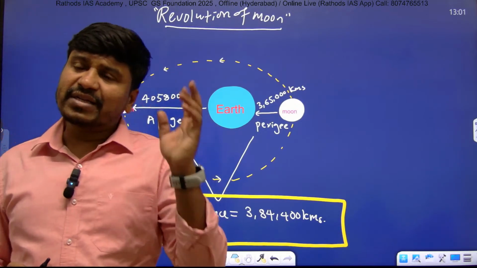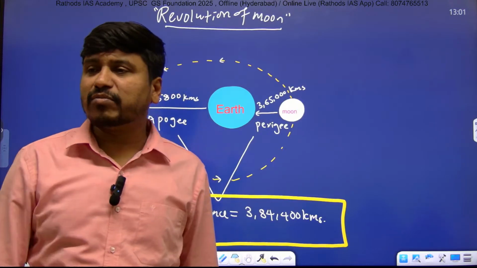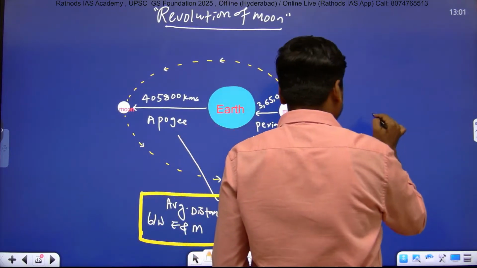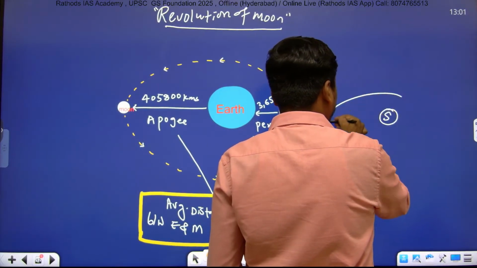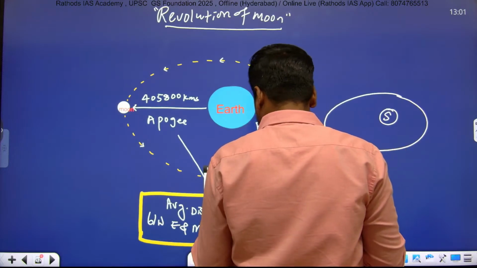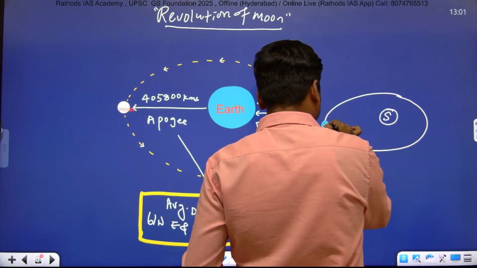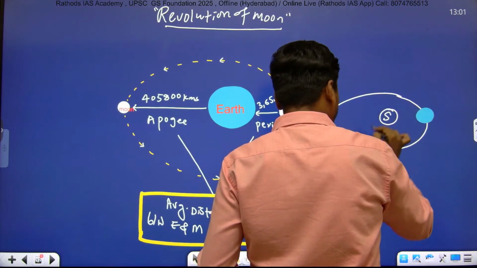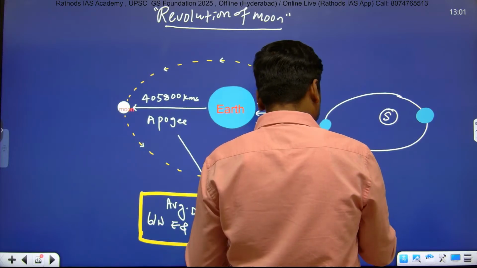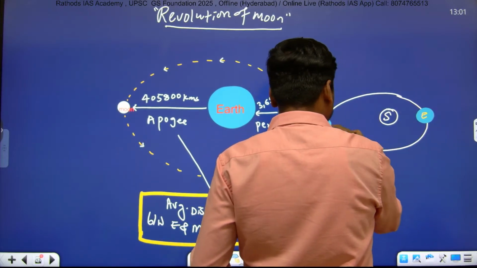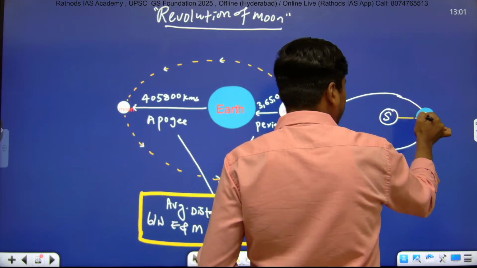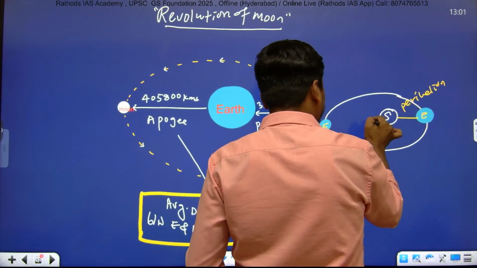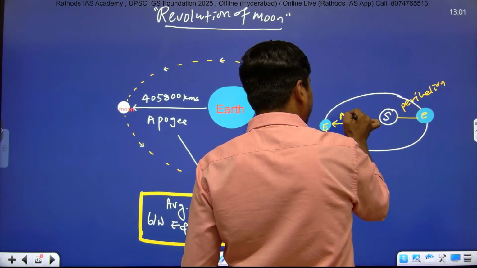For the sun we can say the date, because it's very difficult to say the dates for the moon. When we talk about the earth and sun, just listen. Here is the sun, and this is the earth. Sometimes the earth goes very far from the sun, and sometimes it comes very close to the sun. This is the earth. This is also the earth. When the earth comes very close, we call that perihelion position. And when the earth goes very far, we call it aphelion position.